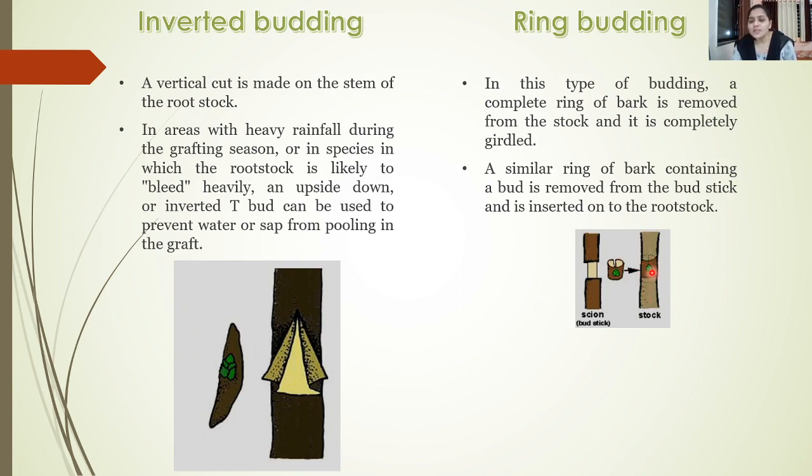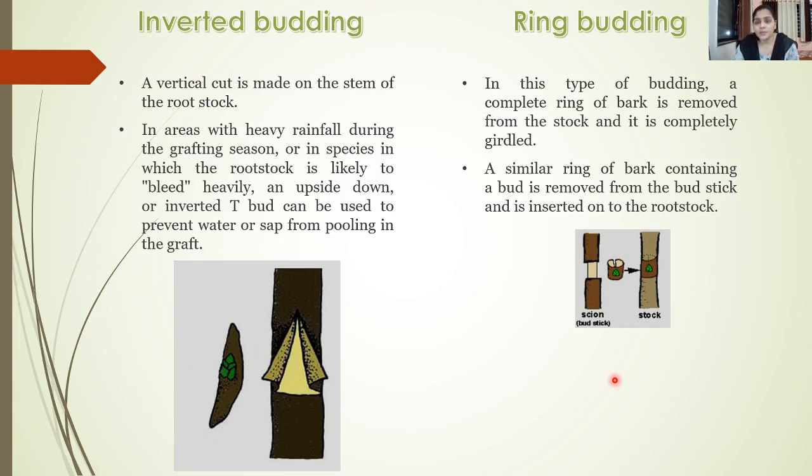Once it is placed, it is covered with the help of a polythene sheet, and thus it will eventually grow into a single plant. So why is it called ring budding? Because a circular strip or ring of bark is generally grafted on the stalk plant. So this is about budding, which has three methods: T-shaped budding, inverted budding, and ring budding.